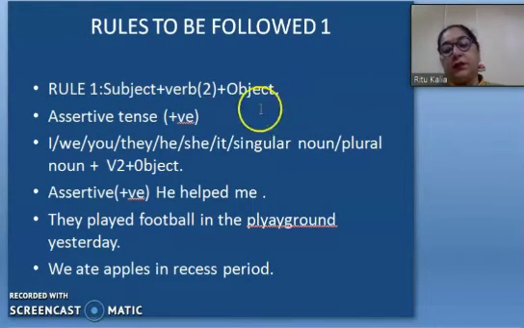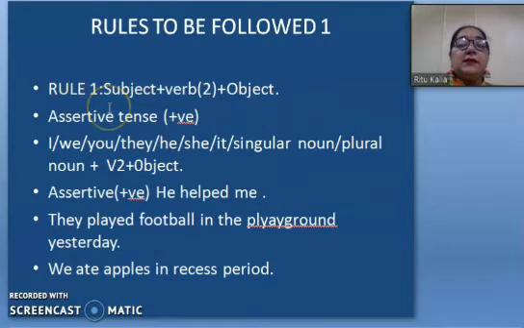Rules to be followed. What do we have to do? Subject plus verb second form plus object. In assertive, it is very simple. I, we, you, they, he, she, it, singular, plurals, with everyone we are using the verb's second form plus object. And in assertive, I have simply given the examples.